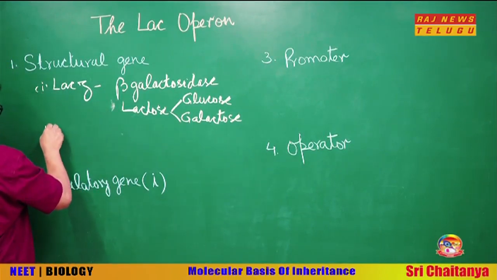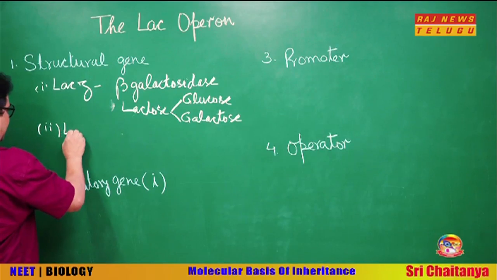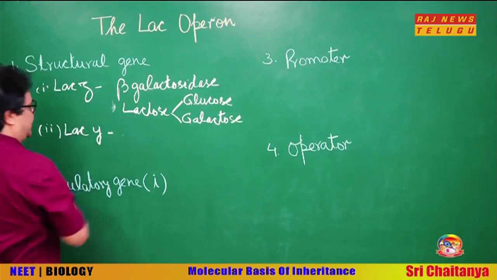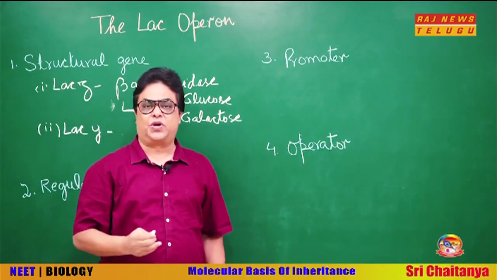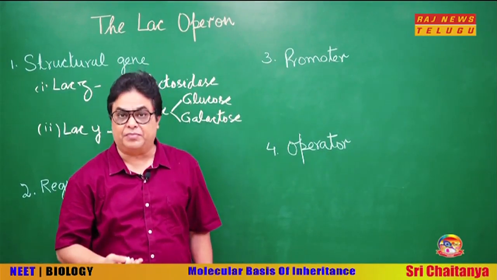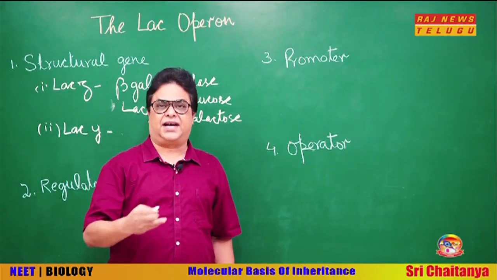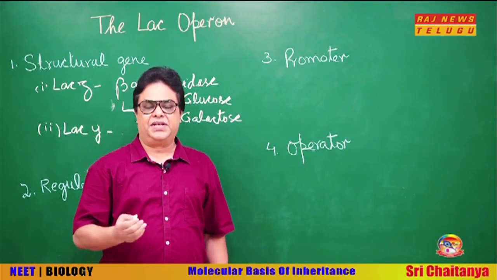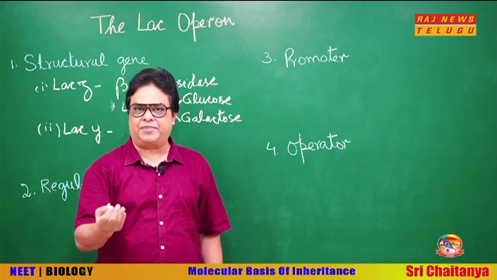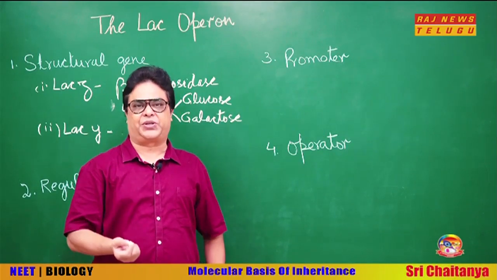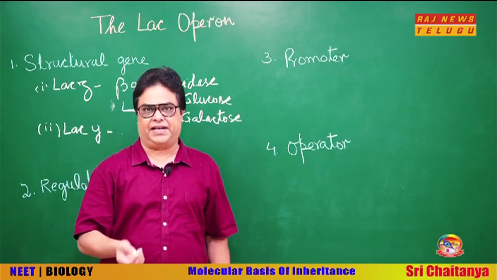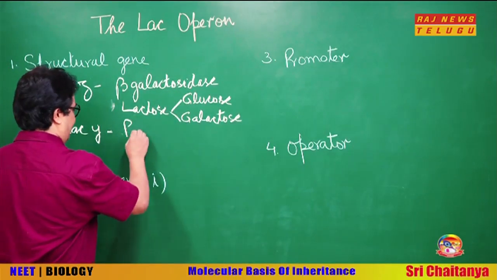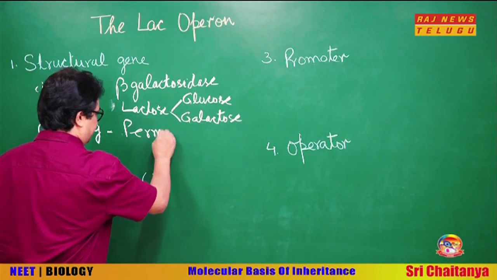Second one is LAC-Y. This cistron codes for a protein called permease. Permeases are membrane proteins that help in absorption. So, this permease helps in absorption of lactose by the bacterial cell. Okay. So, LAC-Y, as I said, codes for the protein permease.